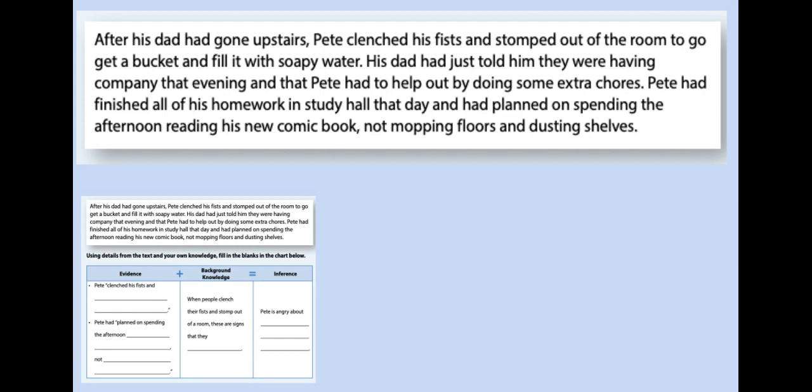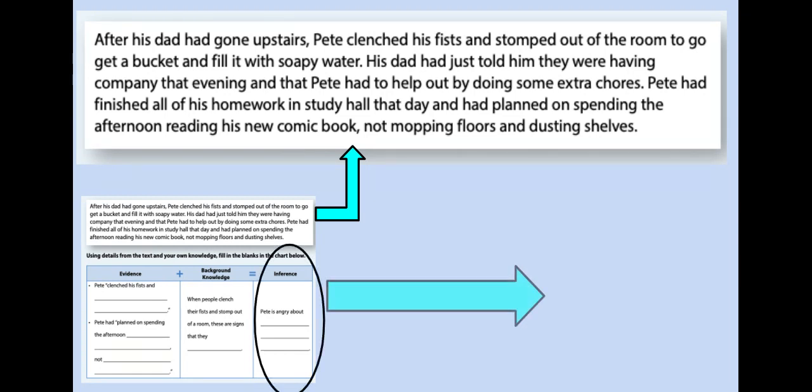Right? So now that we have read this about Pete, we've got to make an inference about how Pete feels, since it doesn't explicitly tell us in the text how Pete is feeling. So, what do you think he feels? Well, that is our big inference that we're trying to make. If you get down into the middle of your workbook, where I've circled over here for you, inference, I'm going to make that a little bit bigger so we can see it.